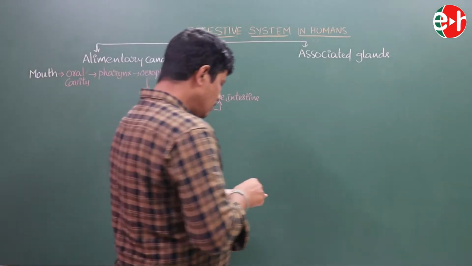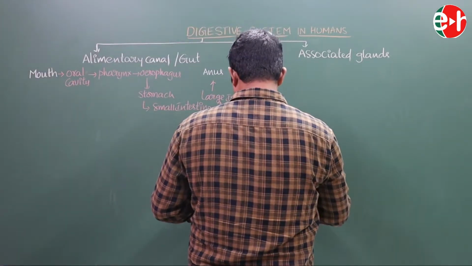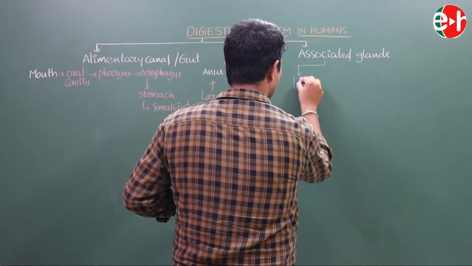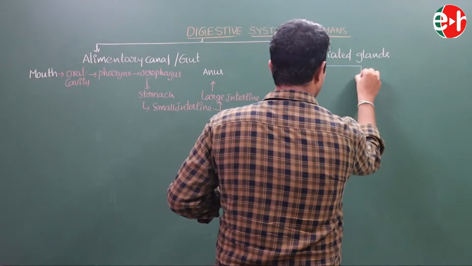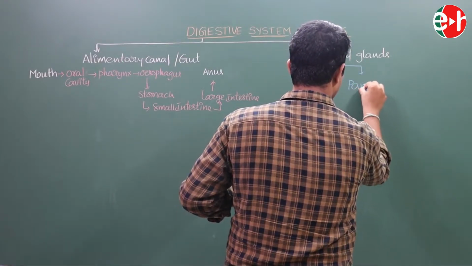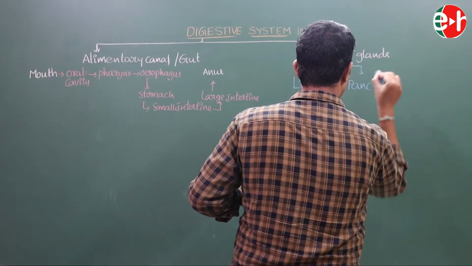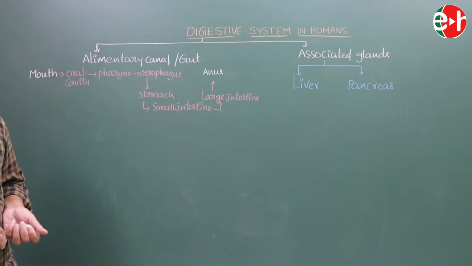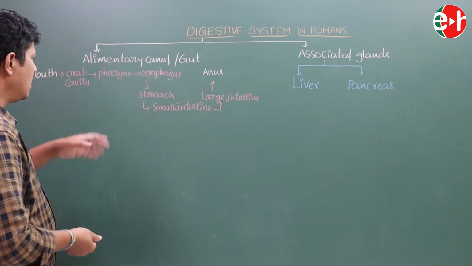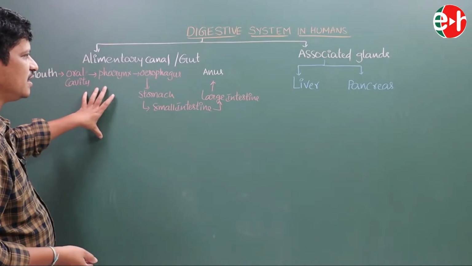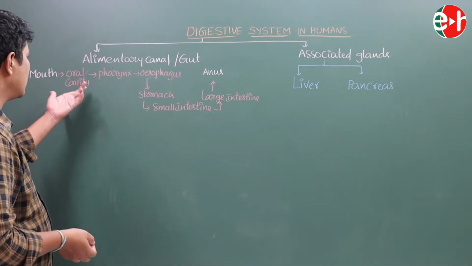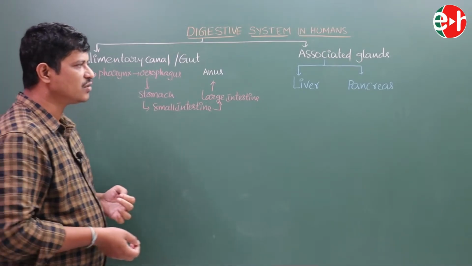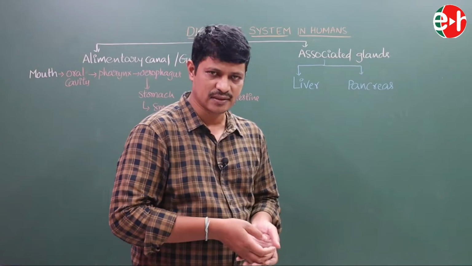Now regarding the associated glands. Actually two associated glands are there. One is liver and the second one is pancreas. Liver and pancreas, these two are the associated glands of the digestive system. The alimentary canal leads from the mouth to anus and includes these parts, whereas the associated glands are liver and pancreas.